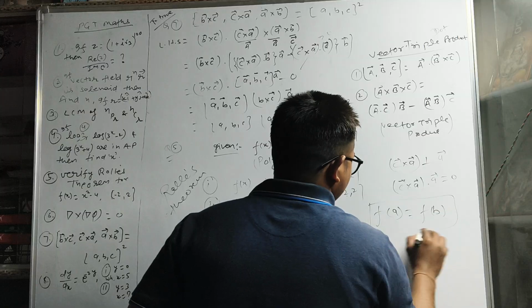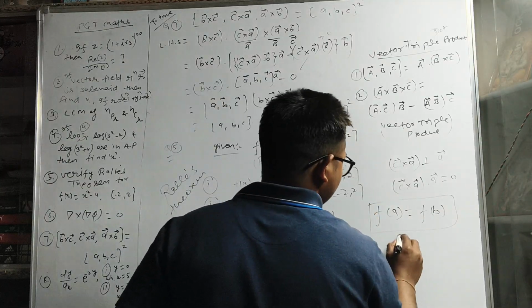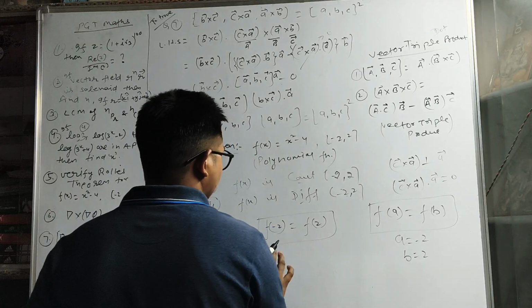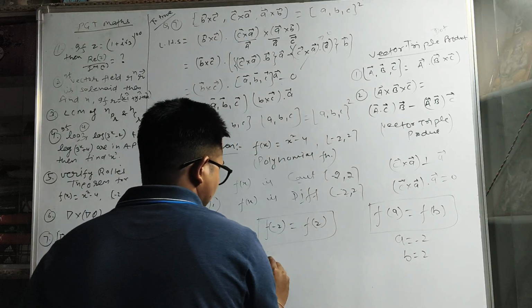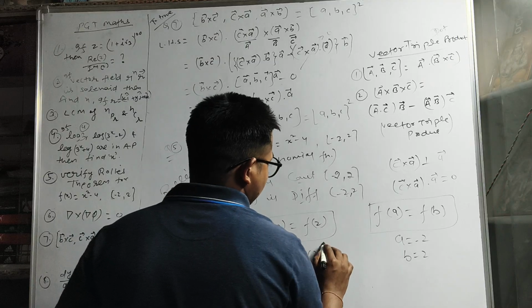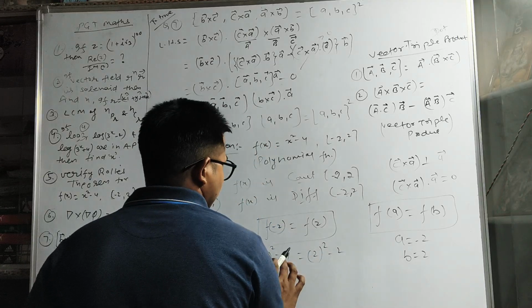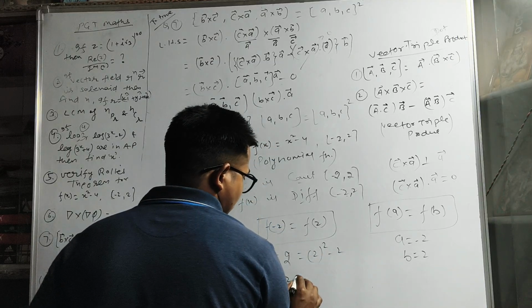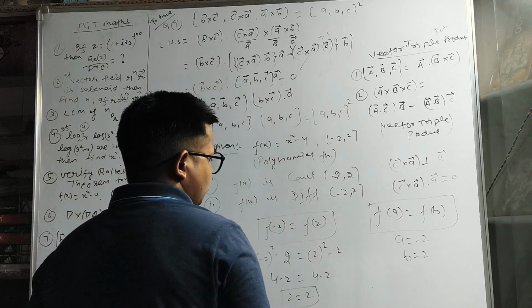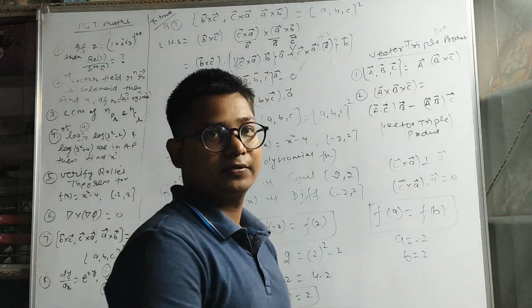The third point is we have to verify whether f of a equal to f of b or not. Here a is minus 2 and b is plus 2. So f of minus 2 means minus 2 whole square minus 4, equal to plus 2 whole square minus 4. That means 4 minus 4 and 4 minus 4. Finally we obtain 0 equal to 0. So f of a equal to f of b is also verified.